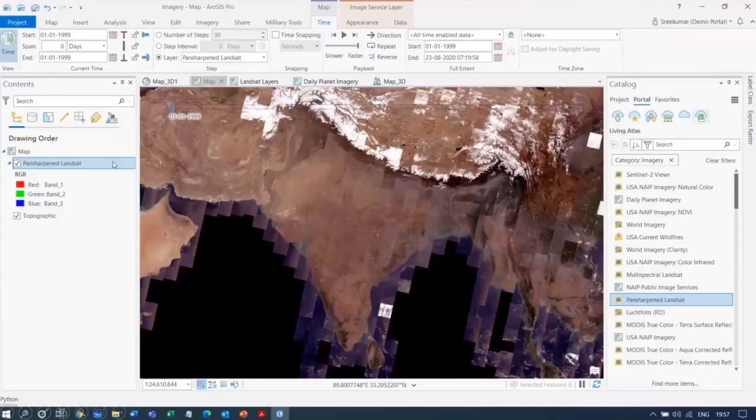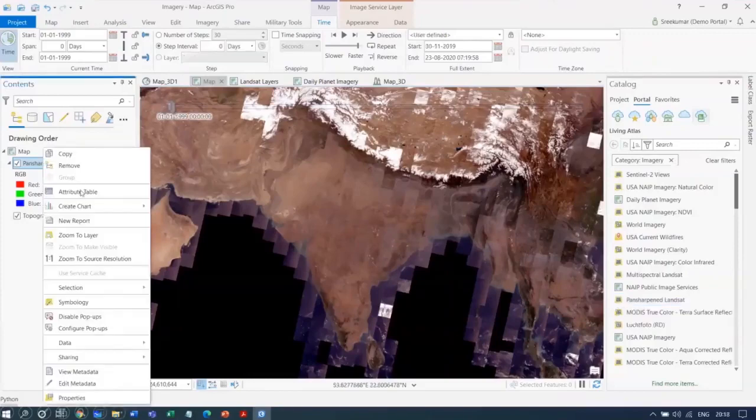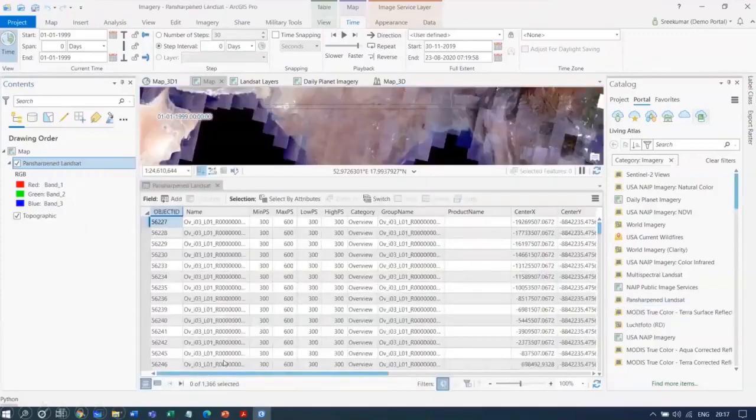And you can also get the list of imagery that are available here, and you can make use of the best imagery of your choice in further analysis or further processing. So this is as simple as just clicking and getting the data that you want, and it is available for all the data that is available in the ArcGIS Online system.